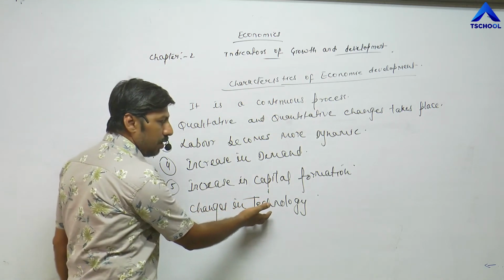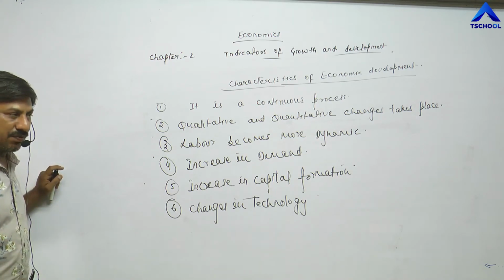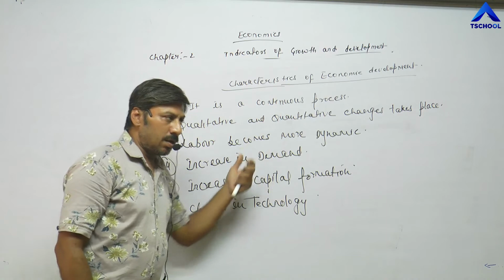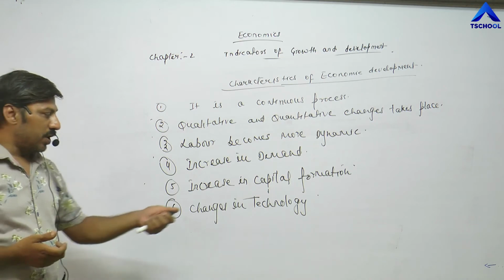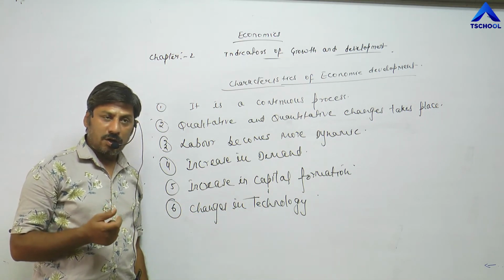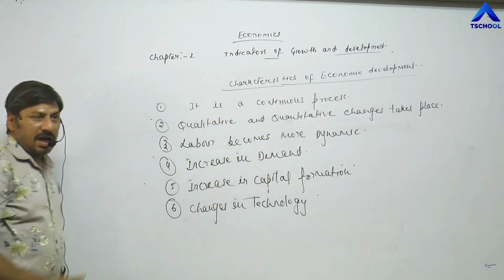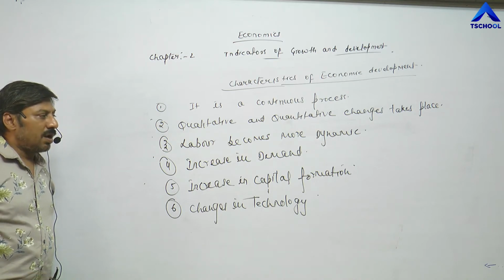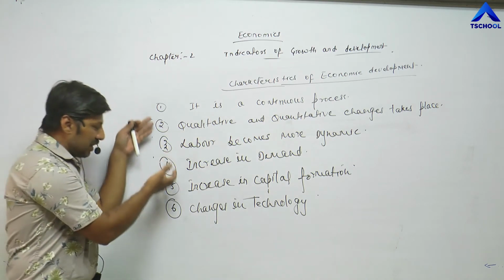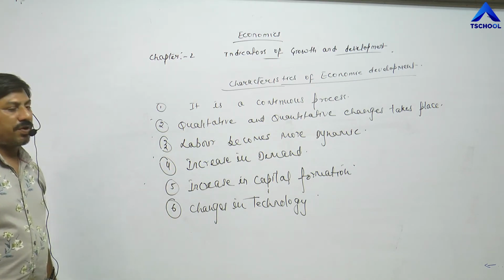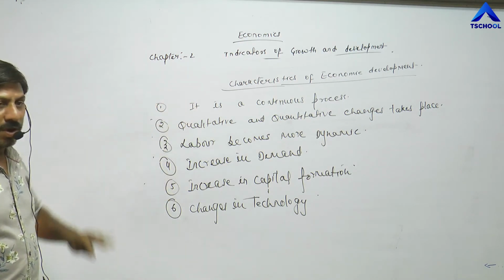Changes in technology, we have already studied. Whenever any economy starts developing itself and earns more income, with that income they try to establish or adopt new technology. They try to adopt modern technology, meaning modern technology is implemented in the agricultural sector as well as the industrial sector, so that more and more production can take place with minimum cost. So these changes take place in the process of economic development. That's why these are the characteristics of economic development.